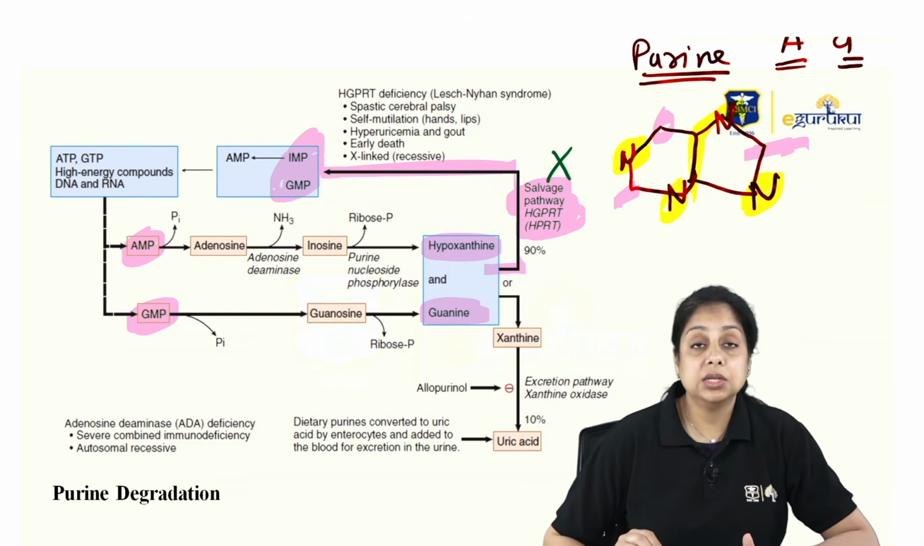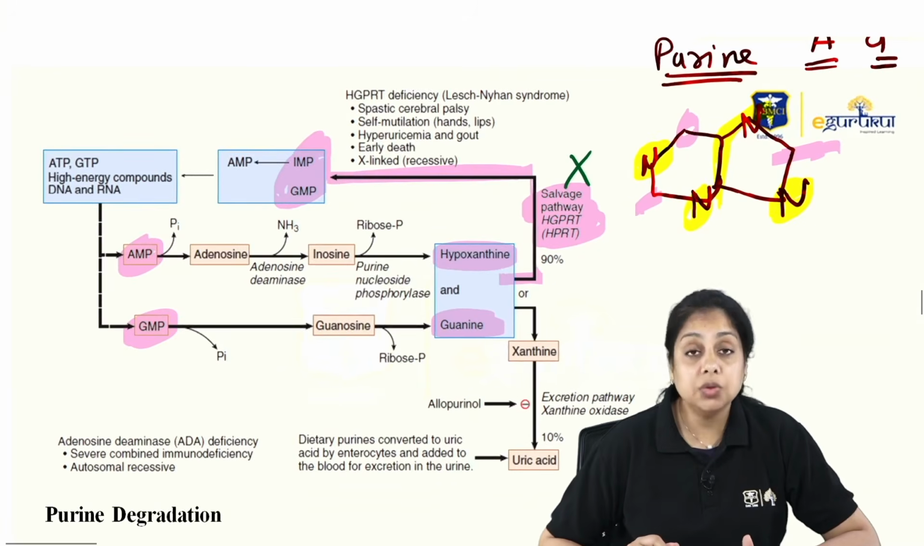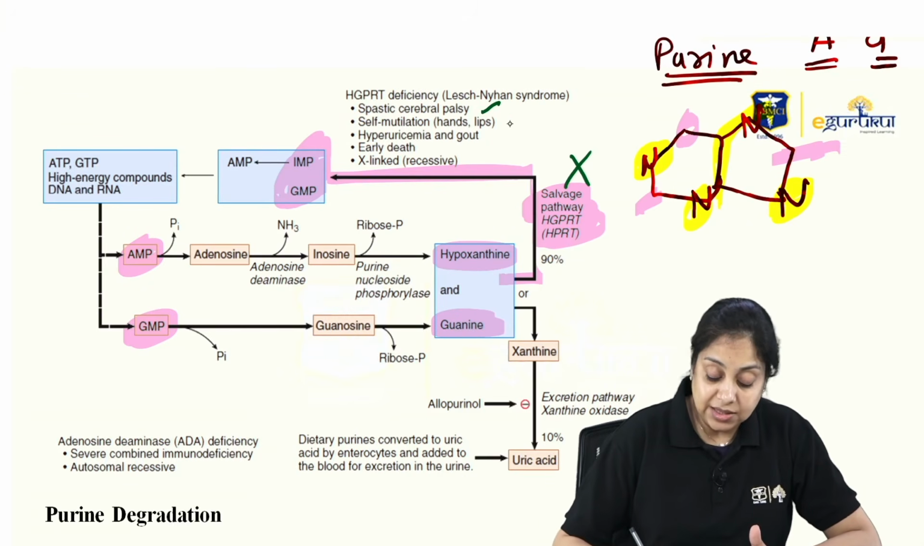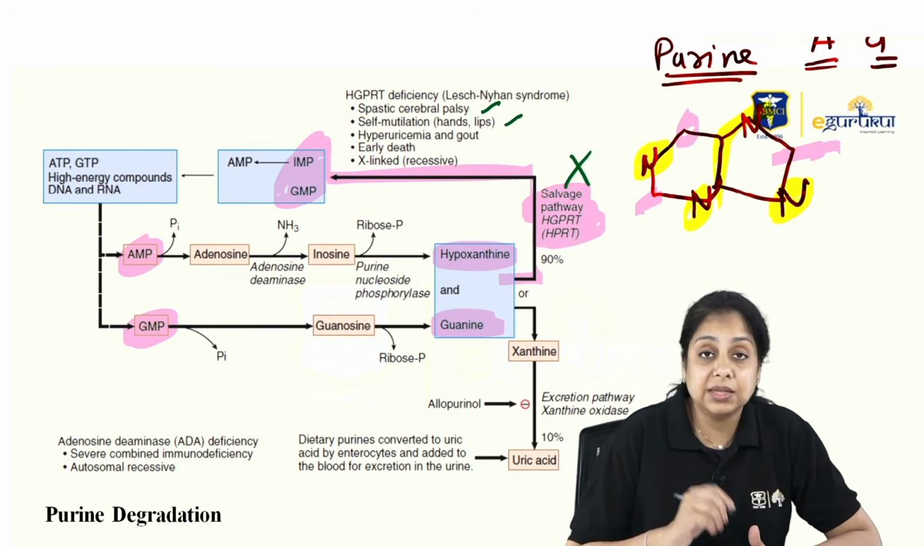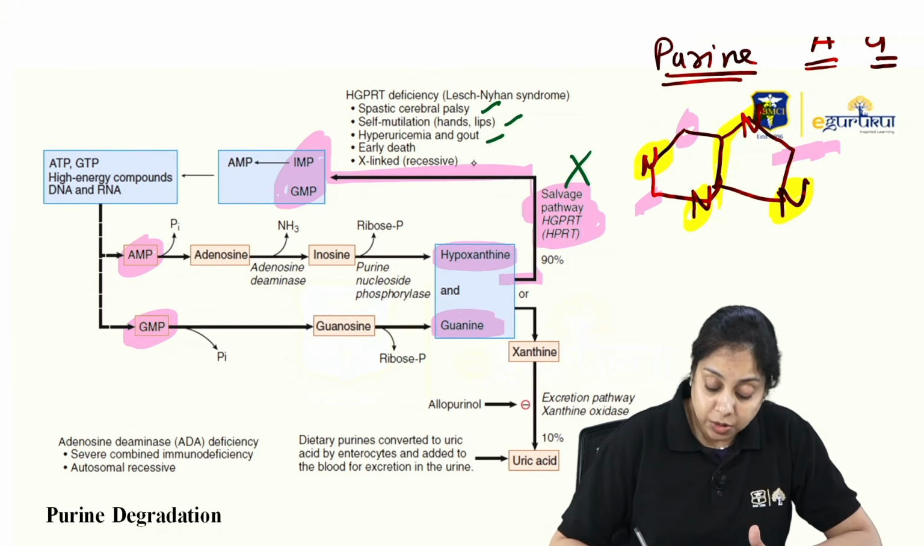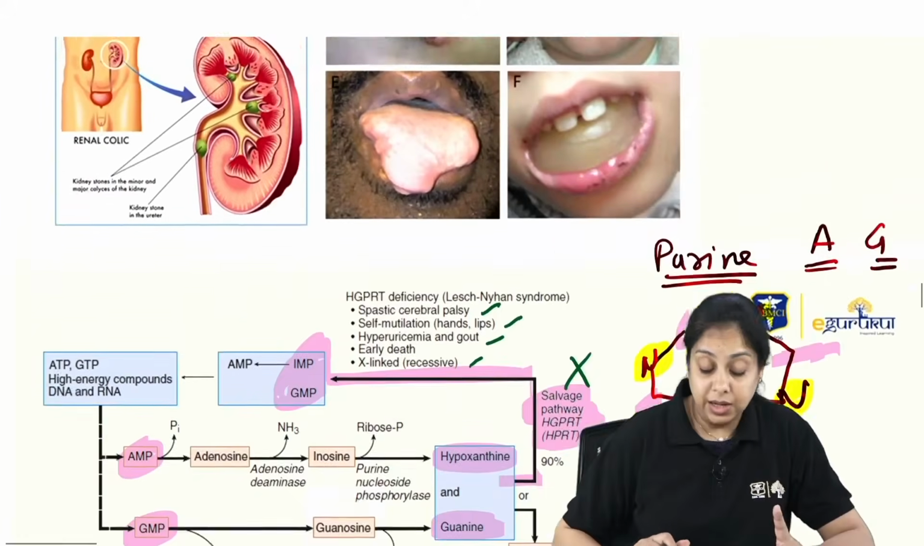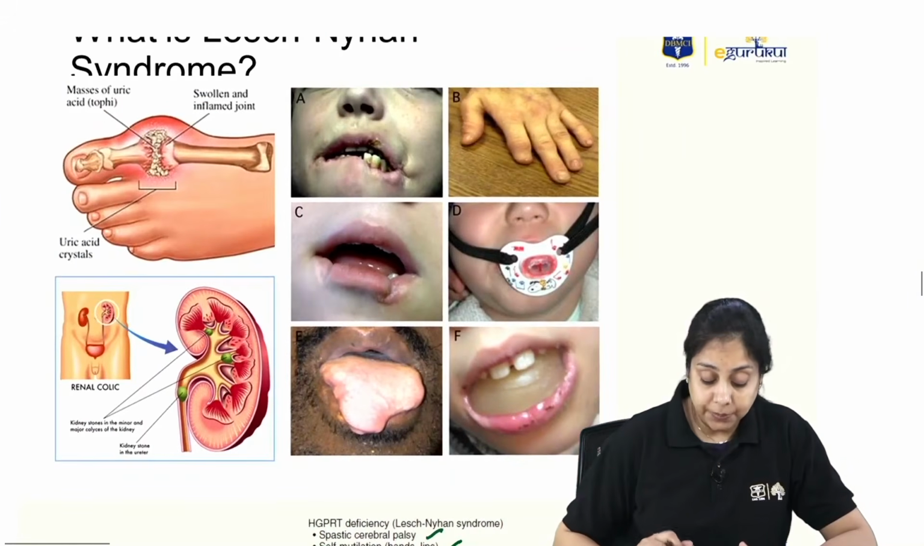So in Lesch-Nyhan syndrome, this enzyme is absent, which is going to give rise to the Lesch-Nyhan syndrome symptoms. What are those symptoms? Spastic cerebral palsy, self-mutilation is the biggest thing you should be looking for. Hyperuricemia, early death, and this is an X-linked disorder. Remember that. This is an X-linked disorder, right?